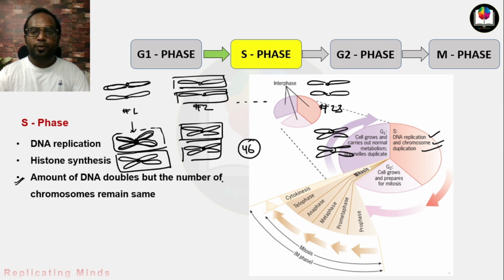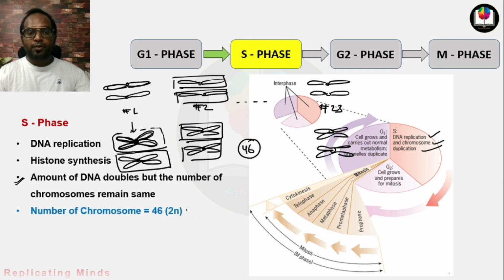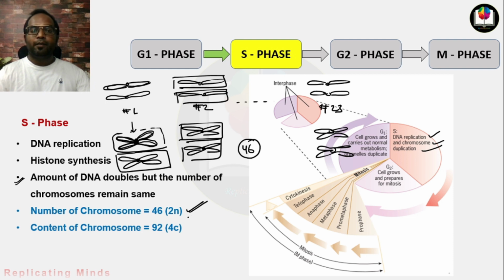I hope you are clear, right? So the number of chromosomes will be 46, but the content will be 92. Got the point? The amount of chromosome gets double.